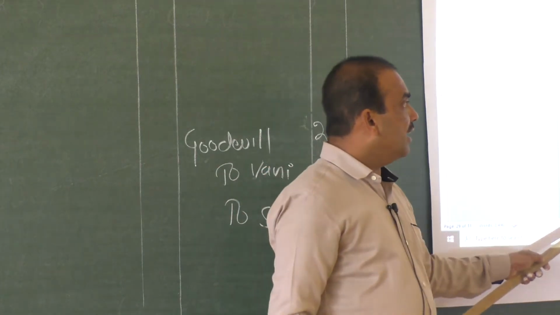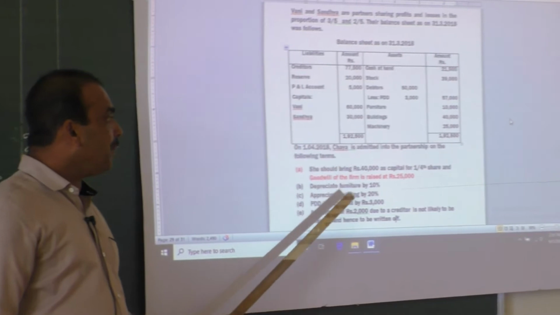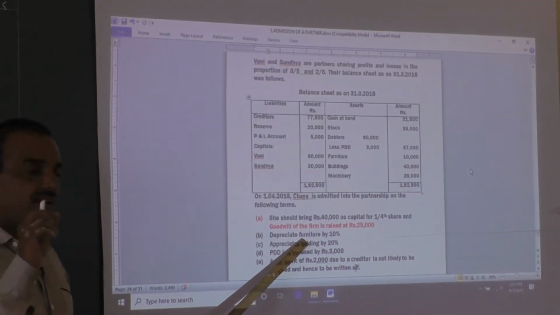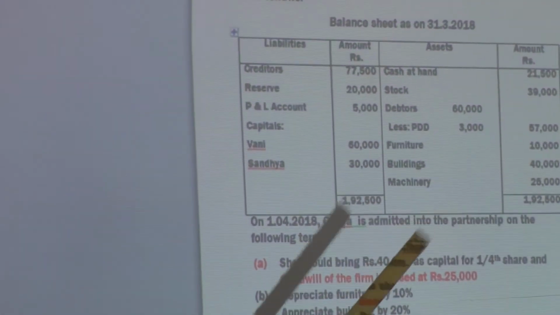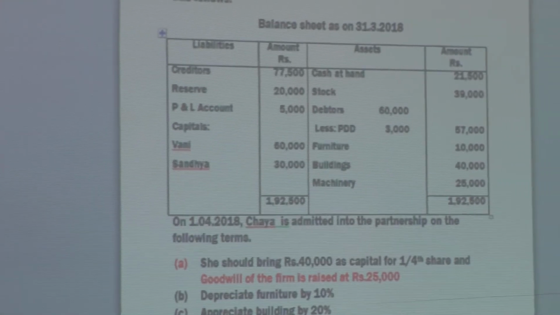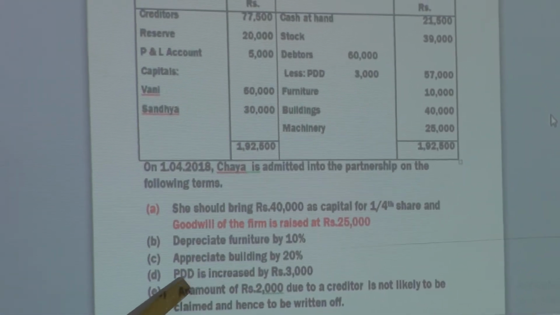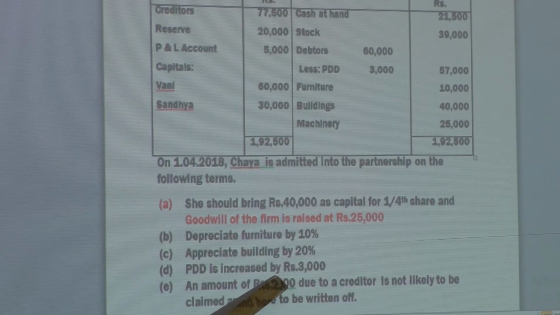Depreciate furniture. See, furniture is an asset. When it depreciates, depreciation is a loss to the business. Revaluation account debit side, loss. Appreciate building. Building is an asset. Asset value increase means that is income to the business. Revaluation account credit side. PDD is increased by, see, give importance to the term 'by'.